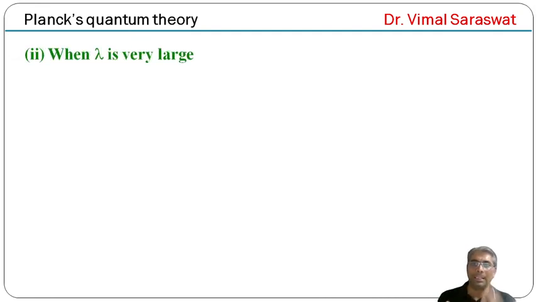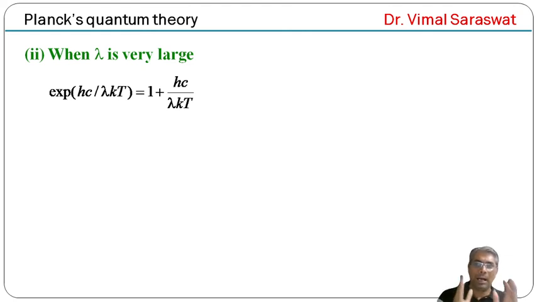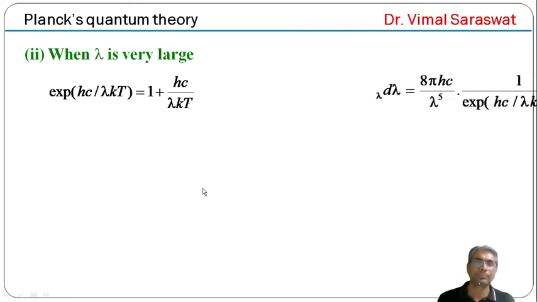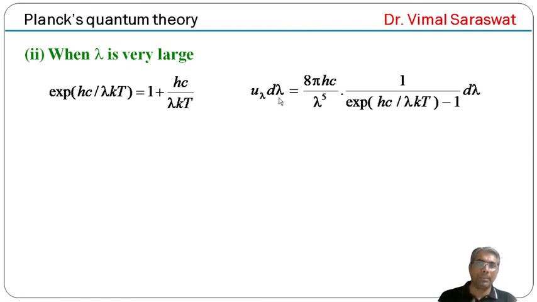So, when lambda is very large, exponential hc upon lambda kT will be equal to 1 plus hc upon lambda kT, and here we neglect the higher order terms because lambda is very large, so higher order terms will be negligible. So exponential hc upon lambda kT is nearly equal to 1 plus hc upon lambda kT, and u lambda d lambda is equal to 8 pi hc upon lambda raised to 5, 1 upon exponential hc upon lambda kT minus 1, d lambda.